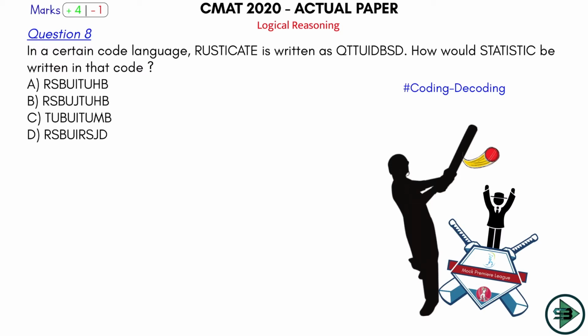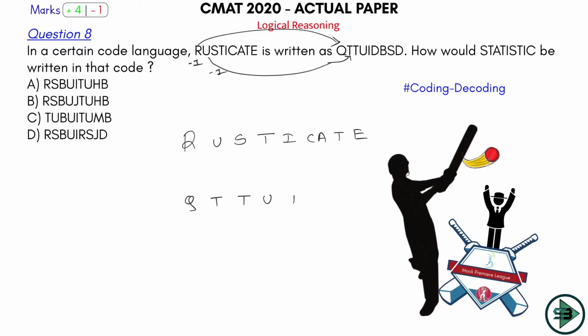Rusticate is coded as this, so clearly R minus 1 will give you Q. Then check U and T. U minus 1 will give you the second alphabet. So comparing the first alphabet with the first, the second with the second, this is minus 1. Let's write it here for better understanding: RUSTICATE, and you have QTTUIDBSD.